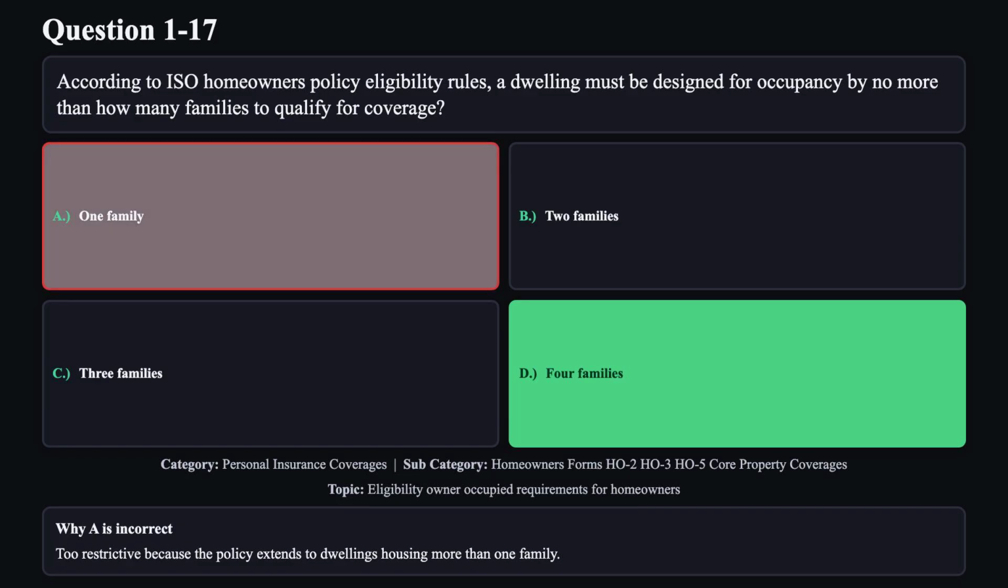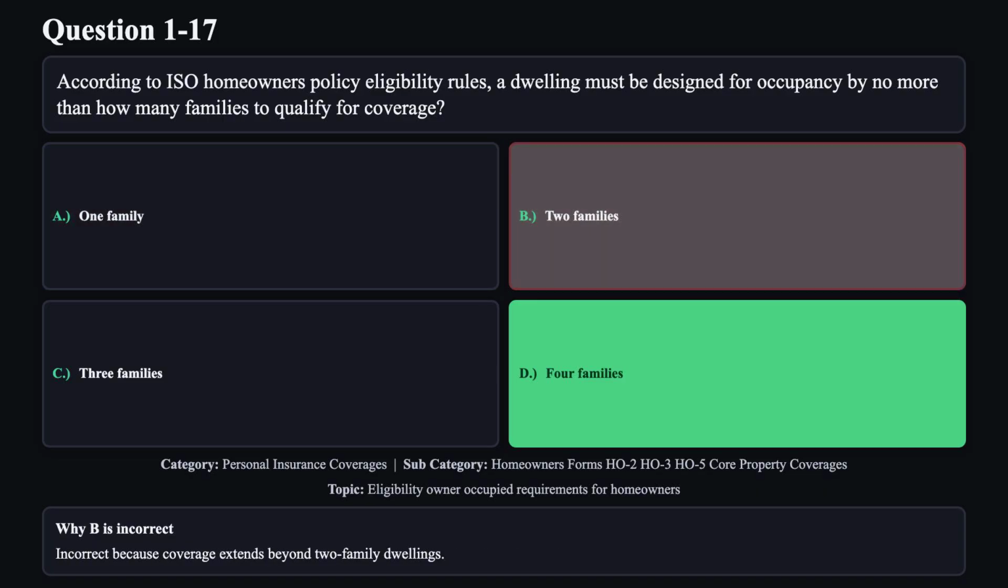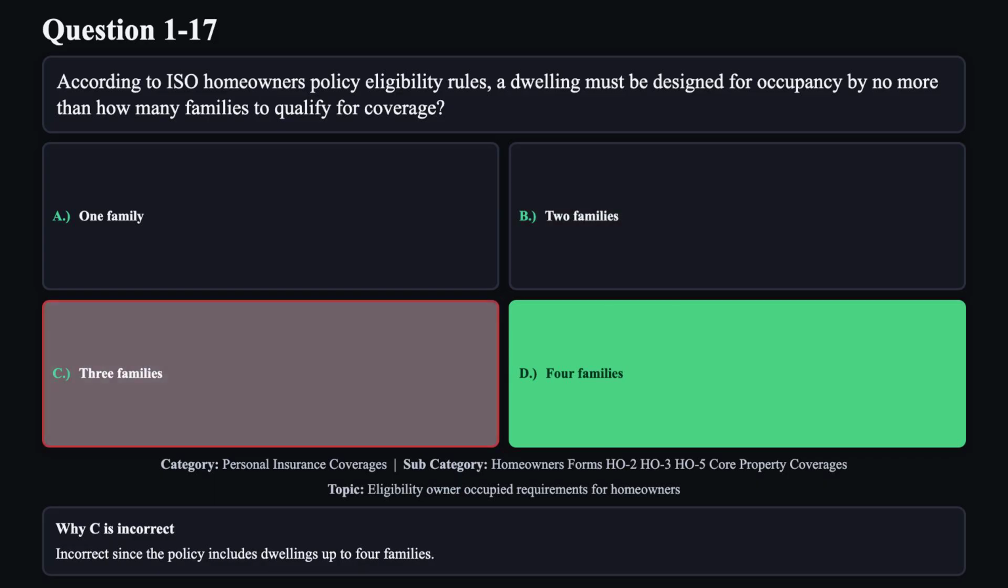Reason A is not correct. Too restrictive because the policy extends to dwellings housing more than 1 family. Reason B is not correct. Incorrect because coverage extends beyond 2 family dwellings. Reason C is not correct. Incorrect since the policy includes dwellings up to 4 families.